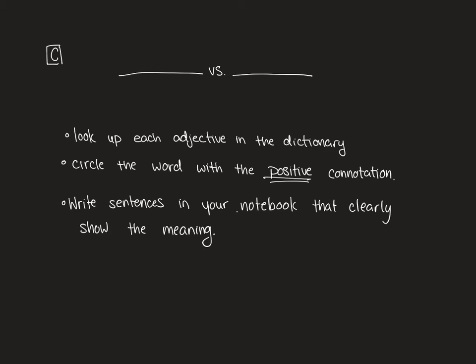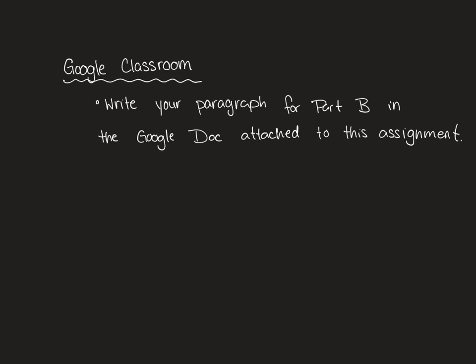Now, you can choose to write this in your notebook on a separate piece of paper, or you can write this on the bottom of your Google Doc after you have finished writing your initial paragraph where you're rewriting the paragraph from The Lightbearer's Daughter with negative connotation. Your assignment for Google Classroom will be to write your paragraph for Part B in the Google Doc attached to this assignment. Remember, you can also choose to write your sentences at the bottom as well, but that is optional. Otherwise, you should still be writing them in your notebook. It doesn't mean it's optional altogether. It's a good learning opportunity.